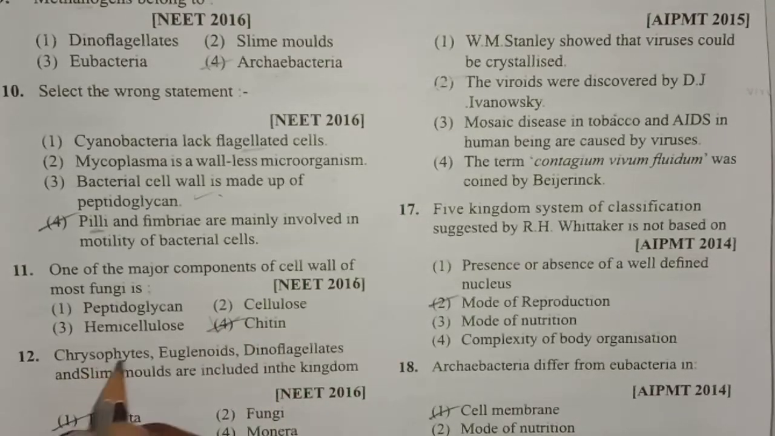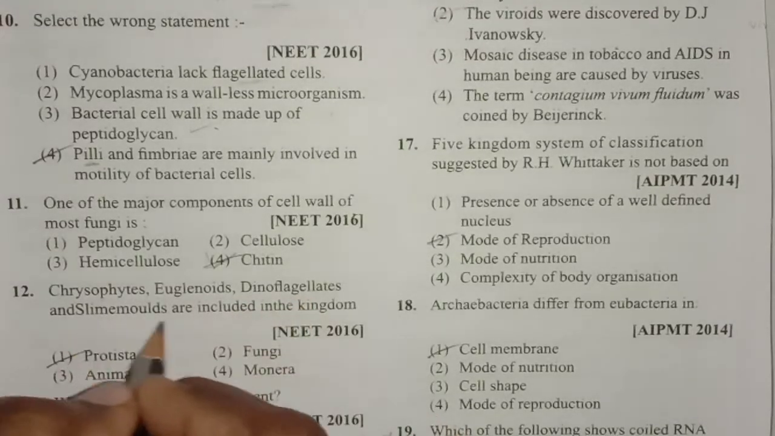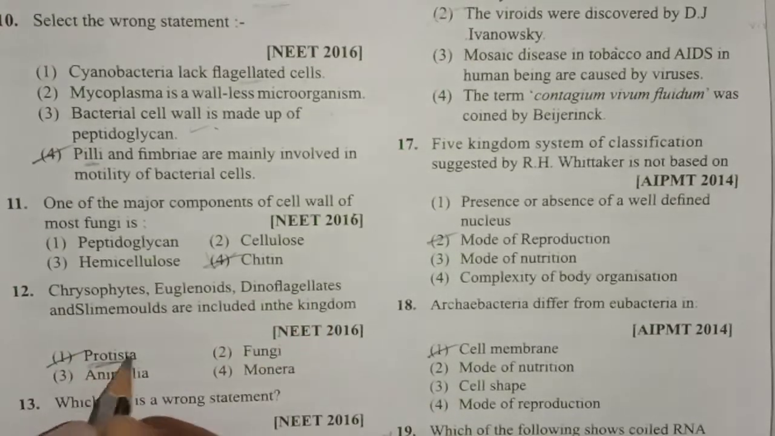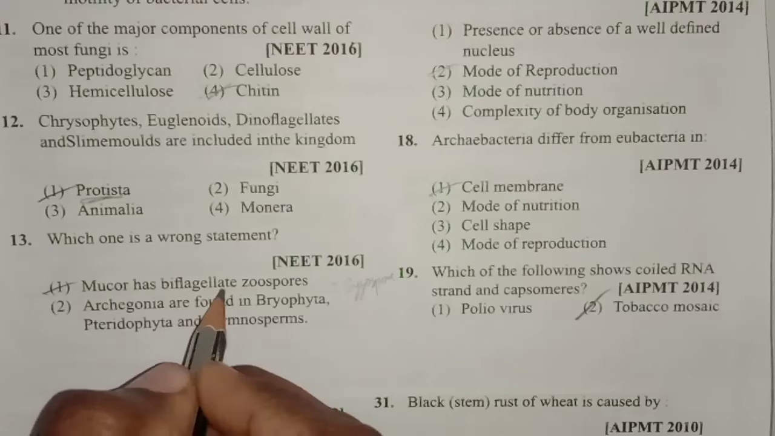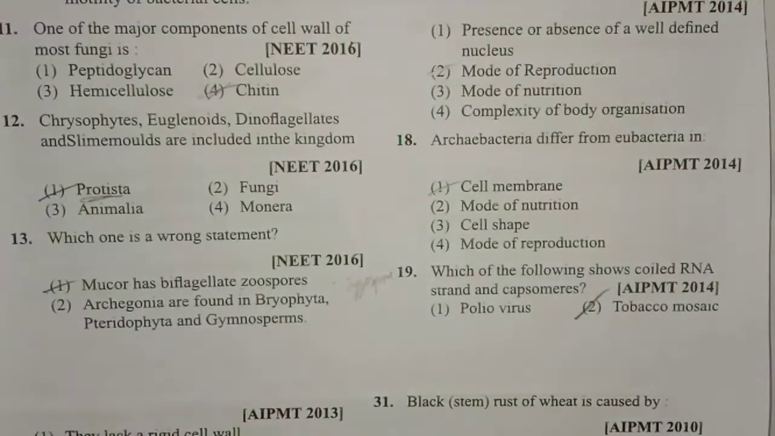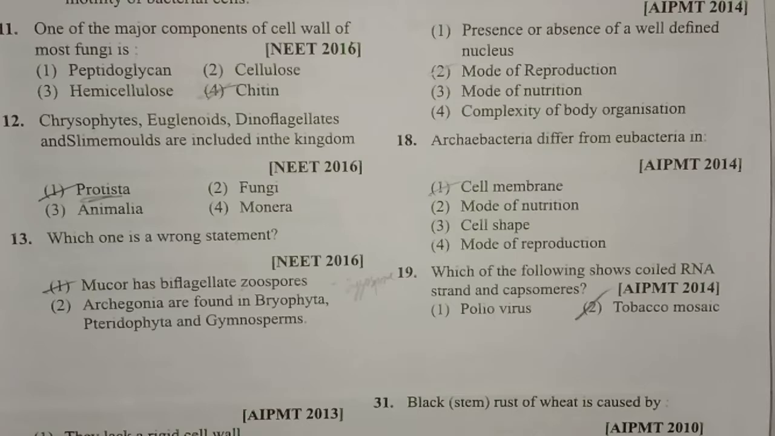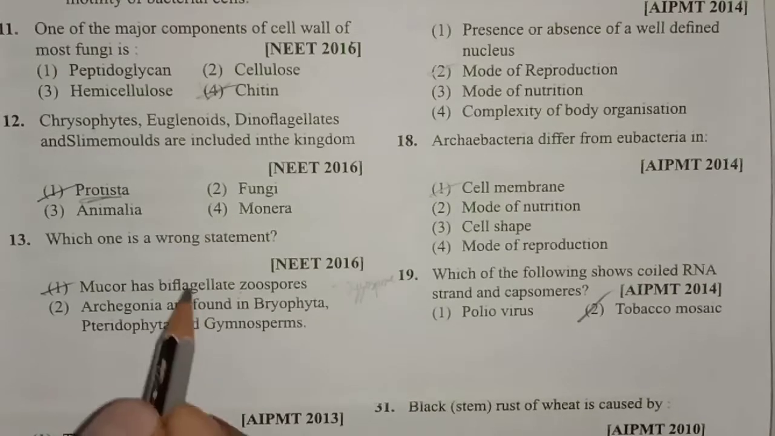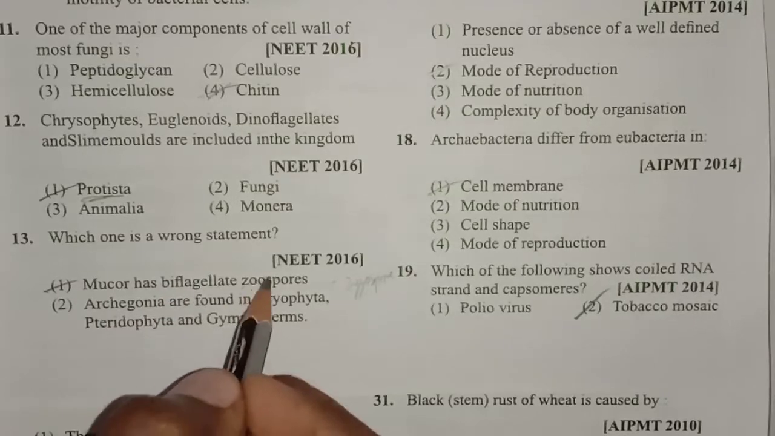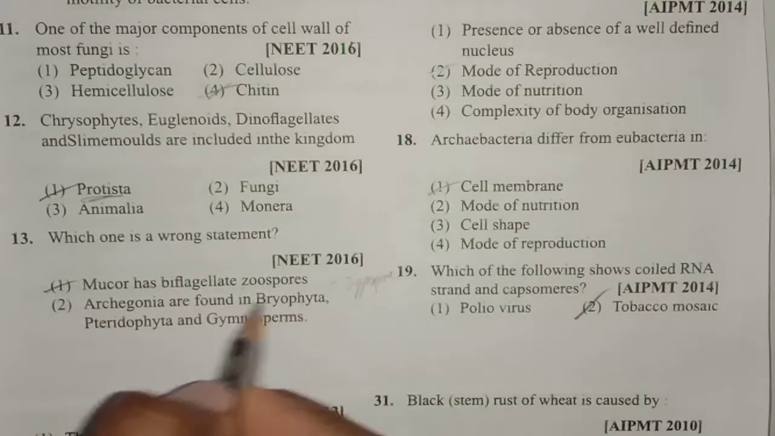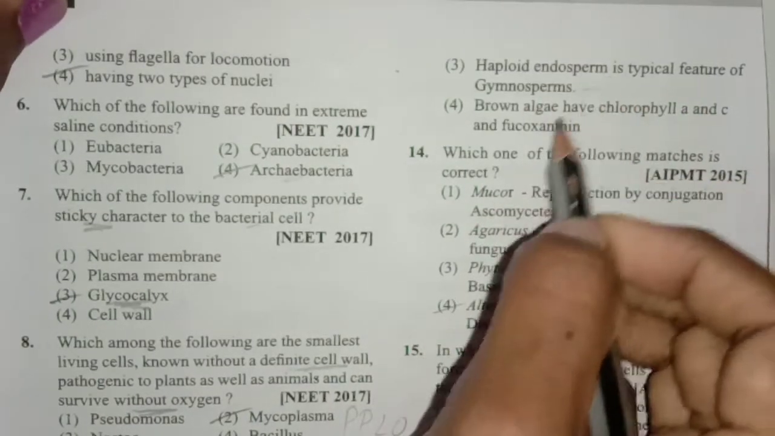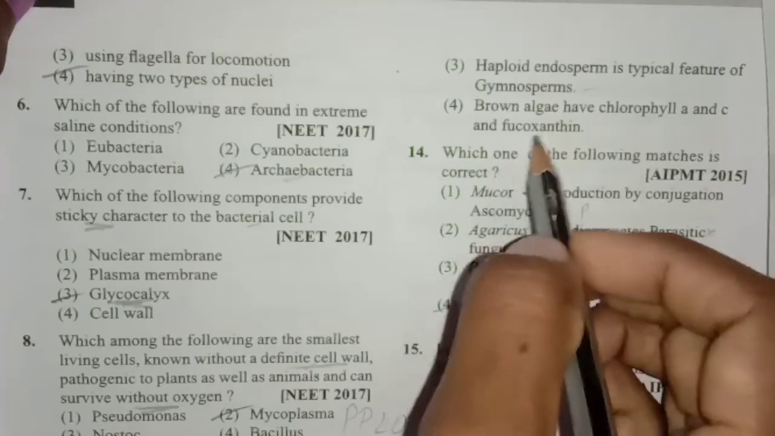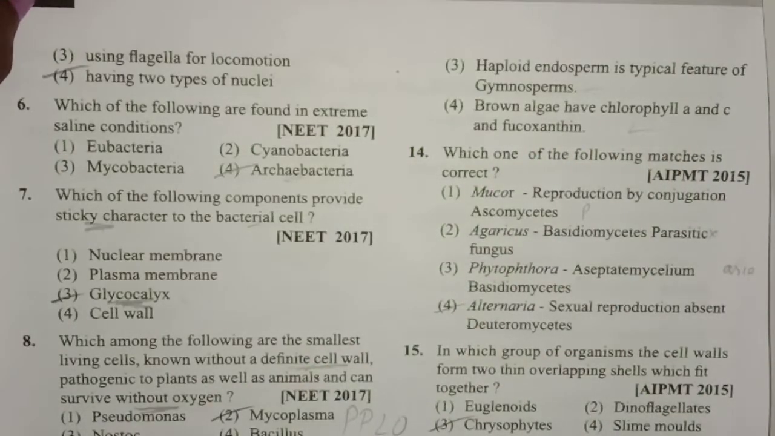Next one, chrysophytes, euglenoids, dinoflagellates and slime molds are included in the kingdom. It is kingdom Protista. Next one, which one is a wrong statement? See, first one, mucor has biflagellated zoospores. This is wrong because in case of mucor, we will find zygospores which are non-motile, but here they have given biflagellated zoospores. Next one, archegonia are found in Bryophyta, Pteridophyta and Gymnosperm. This is correct. Next one, haploid endosperm is a typical feature of gymnosperms. Correct. Brown algae have chlorophyll a and c and fucoxanthin. This is also correct, but the first one is wrong.